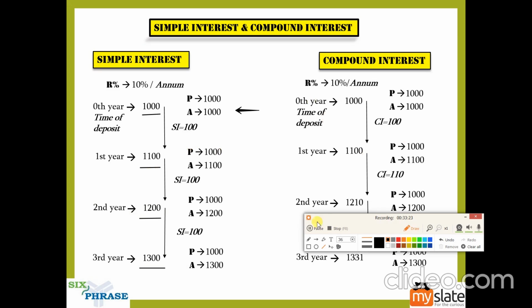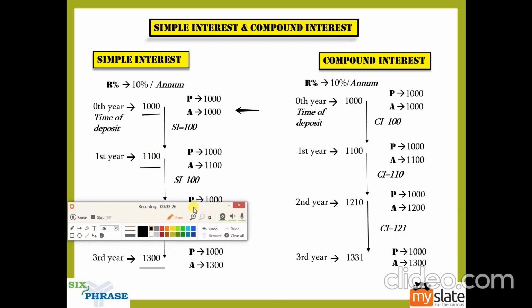Not only the amount for simple interest, if you watch carefully, the amount for compound interest is 1000, 1100, 1210, 1331. This is actually a geometric progression. There is a ratio, and the ratio is the same, which means 1100 divided by 1000 is the same as 1210 divided by 1100.